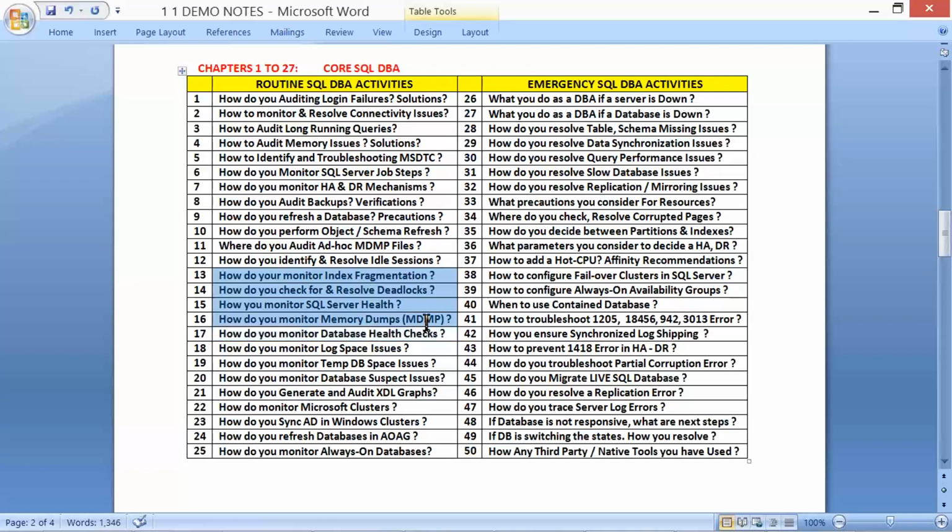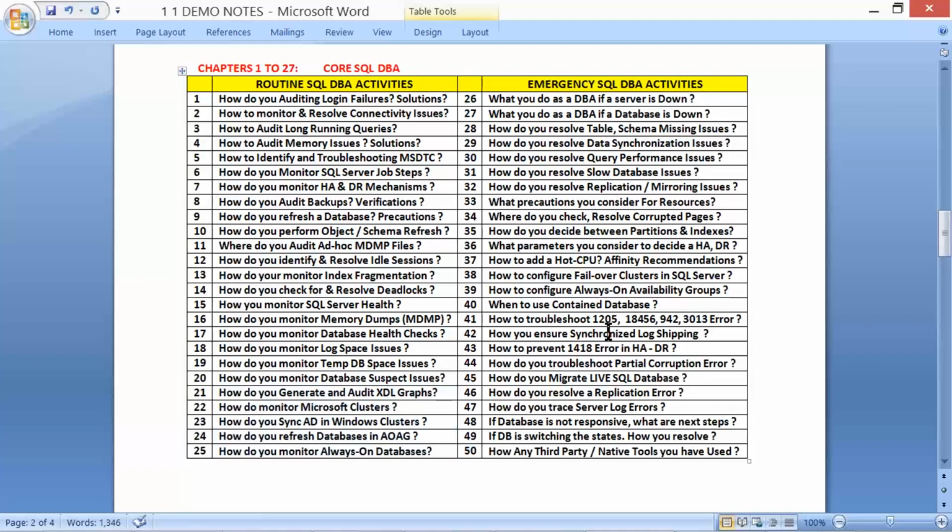In between memory dumps, they are relevant to each other in a proper technical dependency order. Log space, tempdb, and suspect issues, database suspect issues. Here we'll be understanding important concepts pertaining to repairs and troubleshooting. We have XDL, extended deadlock graphs, clusters and Windows clusters, and refreshing the databases with Always On monitoring, and emergency